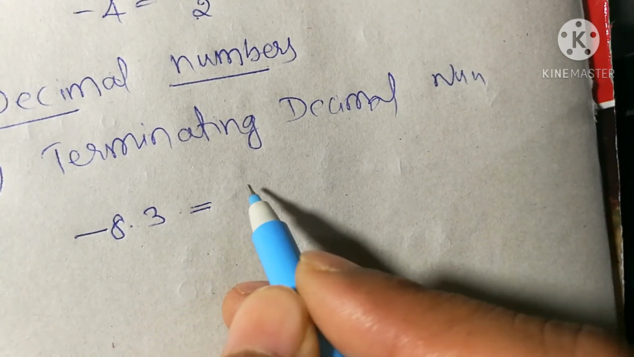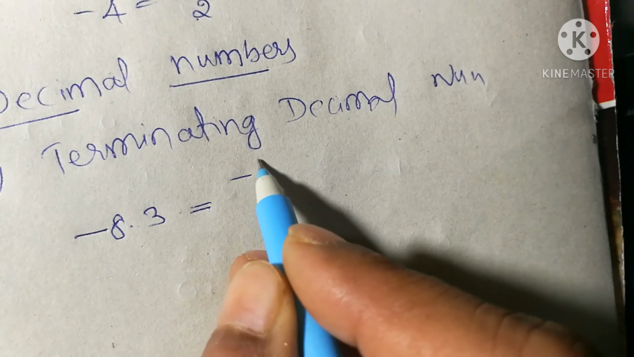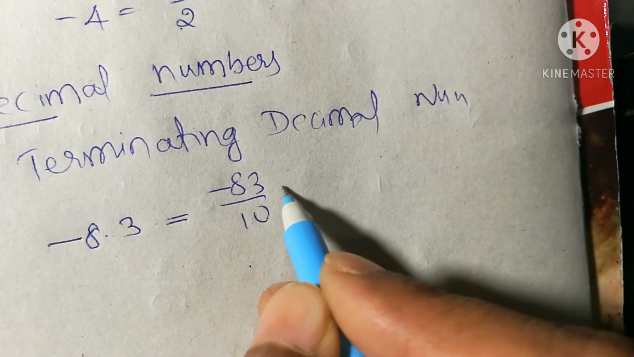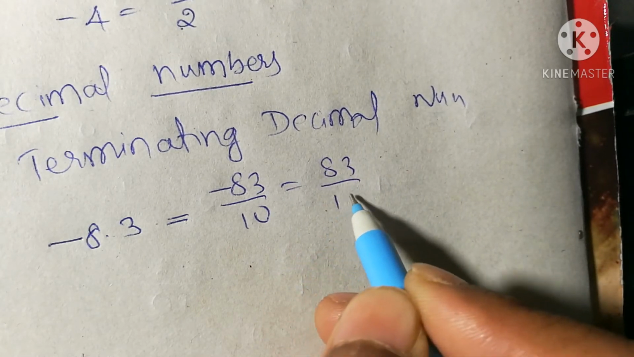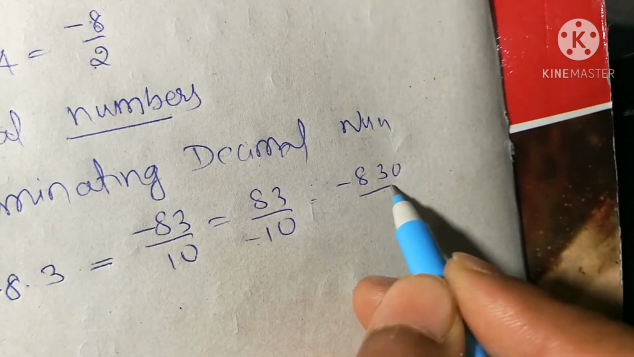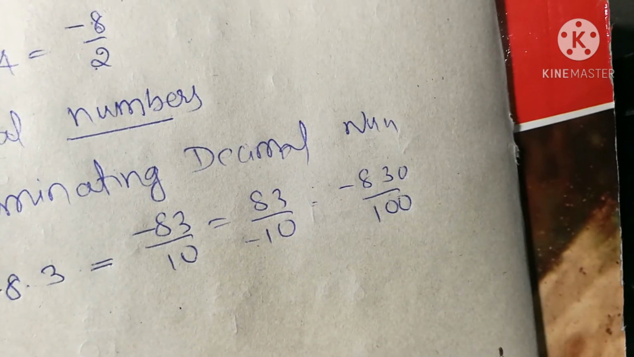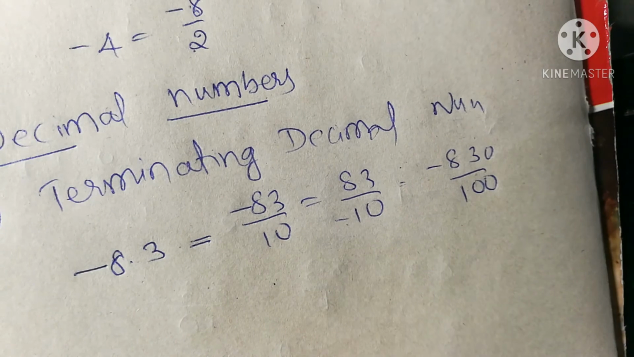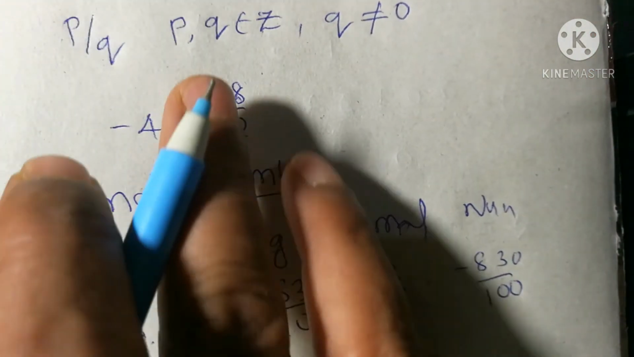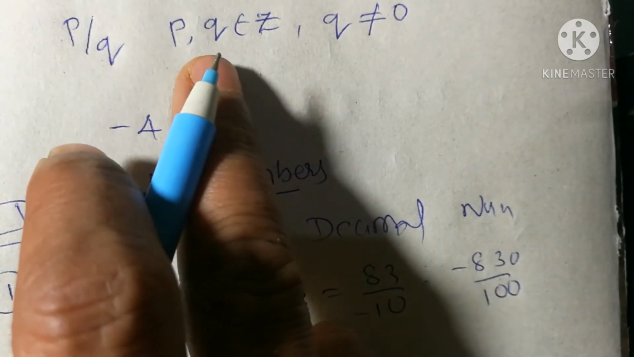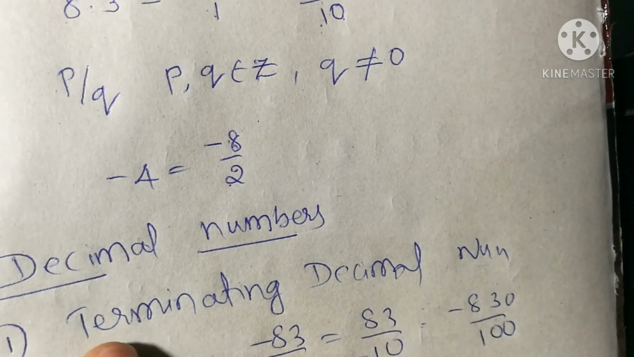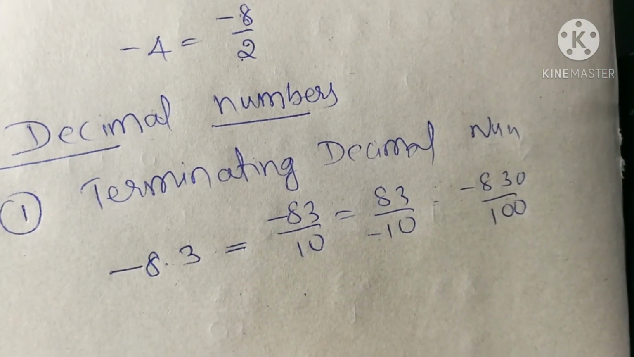So minus 8.3 can be written as minus 83 by 10, or 83 by minus 10, or minus 830 by 100. You can write it in any way. So all terminating decimals can be converted into p by q form by following these rules. So all terminating decimal numbers are also rational numbers.